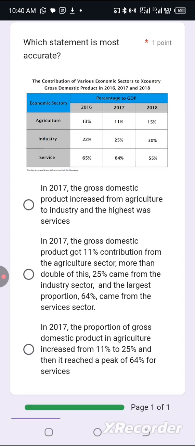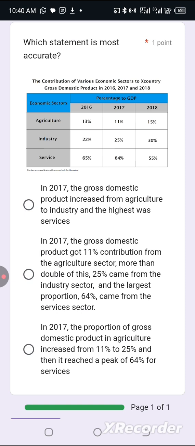In 2017, the gross domestic product didn't increase from agriculture. Was greater or was the lowest, that's how to write it, because you are focusing on 1 year. So you should use language of comparison. If I'm focusing on 2017 and I want to talk about agriculture, industry, and services for 2017, I can't use the word increase. What I should use is greater, lesser, more. So option A is off.